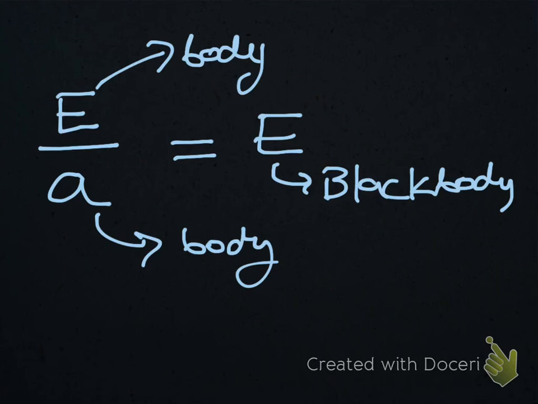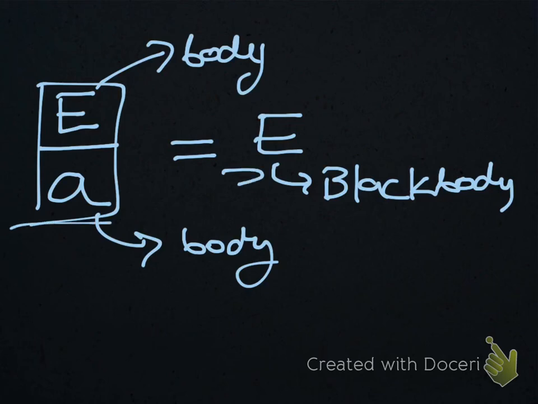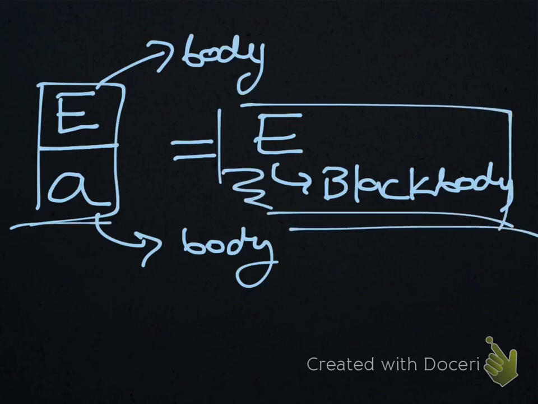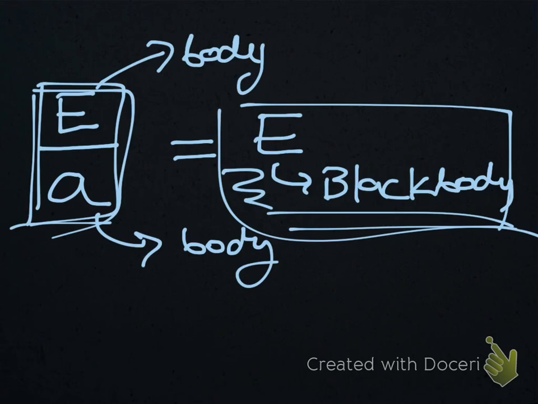So now what is the final takeaway from this law? The final takeaway is that at a particular temperature, since this ratio is a constant, equal to the emissive power of the black body, we can conclude that at any given constant temperature, if we increase the absorptive power of a body, then the emissive power would increase, and if we decrease the absorptive power of a body, the emissive power would decrease, because E is equal to A times E_B.